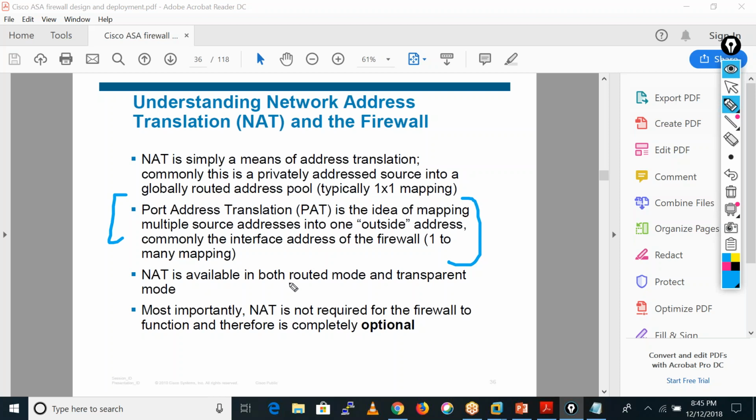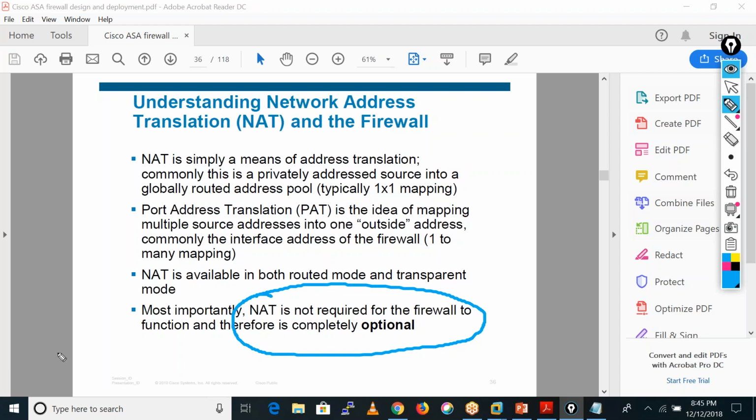The firewall has two modes, routed mode and transparent mode, and we can configure NAT on both. Most importantly, NAT is not required for the firewall to function and is therefore completely optional. It means we can also configure the firewall without NAT.